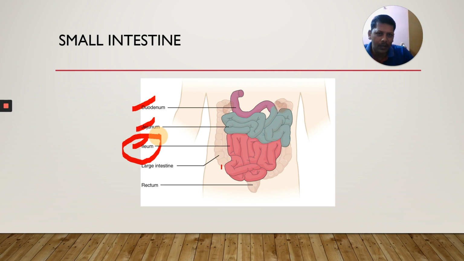You can observe here clearly, the ileum is the longest part of the small intestine. What is the longest part of the small intestine? Ileum. The smallest, the shortest part in the small intestine, is the duodenum. In between these two there is the jejunum. Its length is less than the ileum, more than the duodenum.